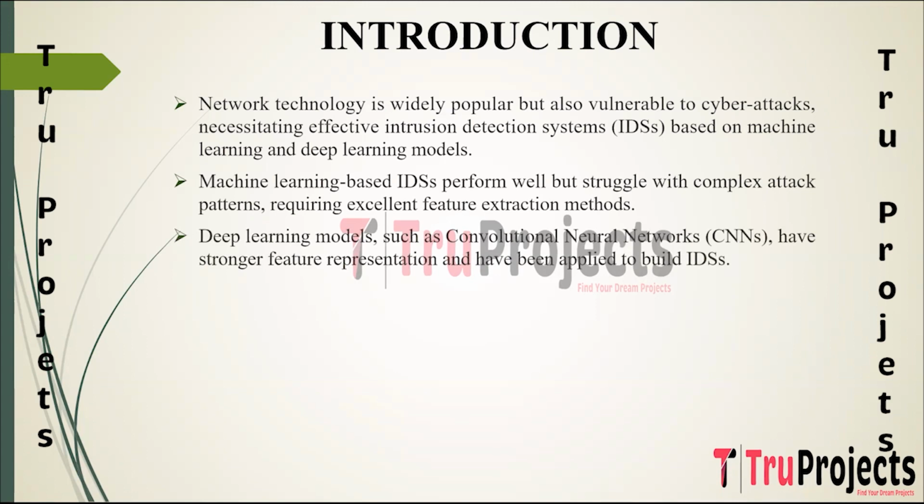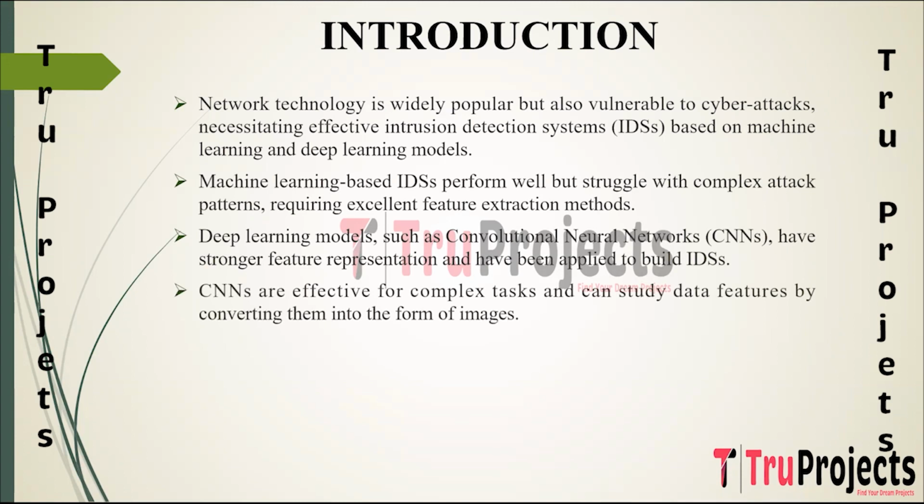Deep learning models like convolutional neural networks (CNN) have shown promise in handling intricate patterns due to their ability to create robust feature representations from data. CNNs excel in handling complex tasks by converting data into image-like representations, enabling them to analyze and learn from these features effectively.